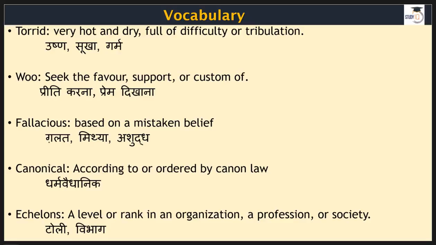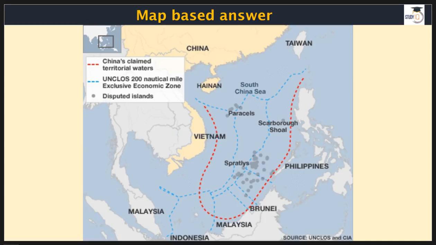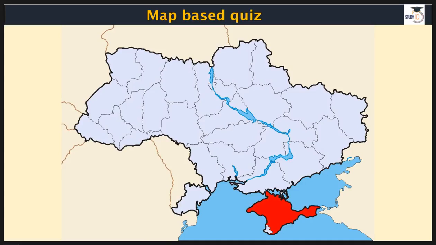These are your vocabularies. And yesterday I asked you a question. So Paracel, you have Spratly and Scarborough. And today's map-based question is this one. Can you give me the name of this region here?